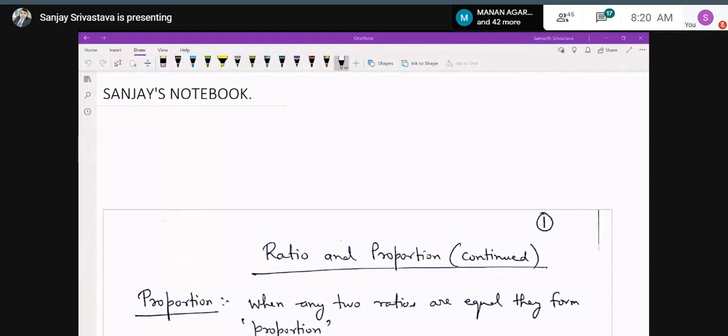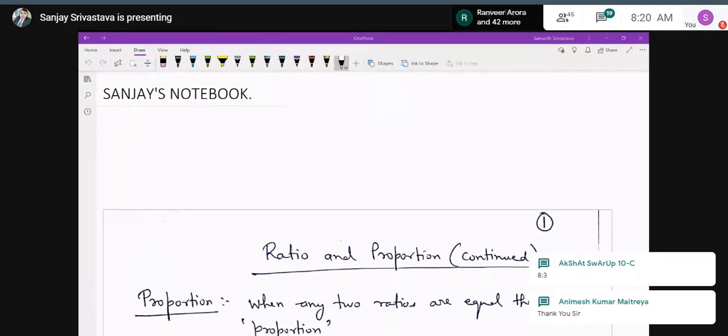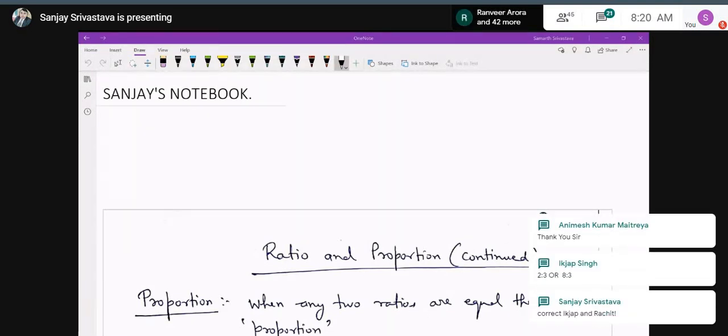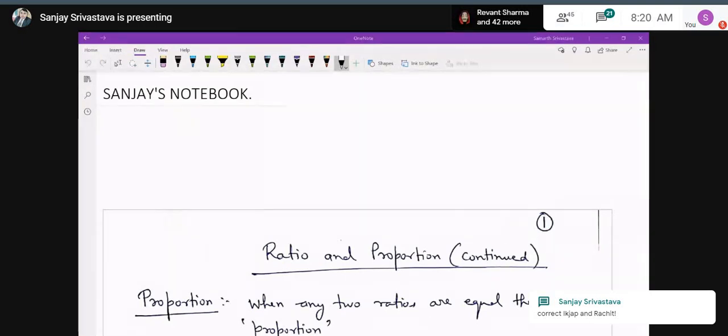If 3x plus 5y, what was the answer of this? 8:3 and 2:3, absolutely correct. Then question number 15, what was the answer? 31:1:13. Absolutely correct. Very good. I have given you the hint also in this. So 31:1:13 is the correct answer.